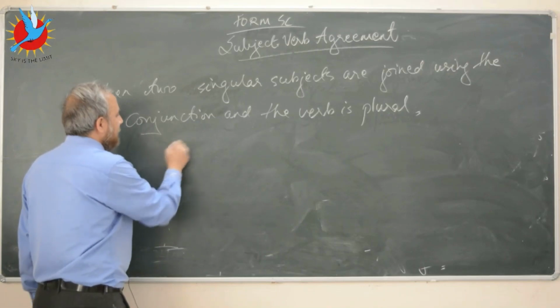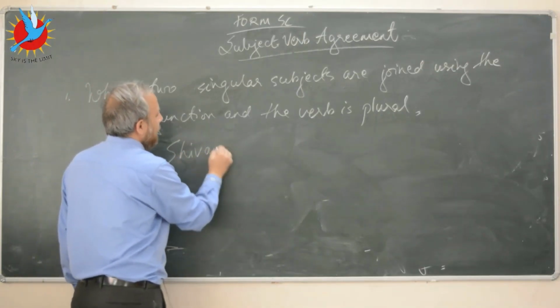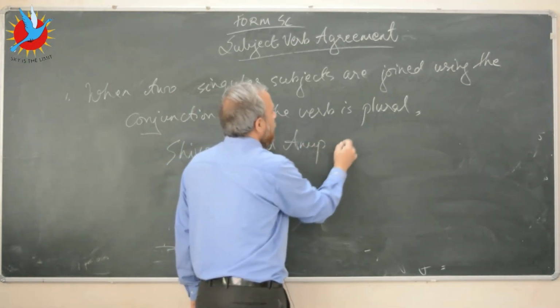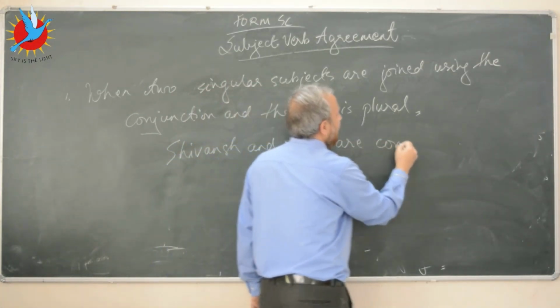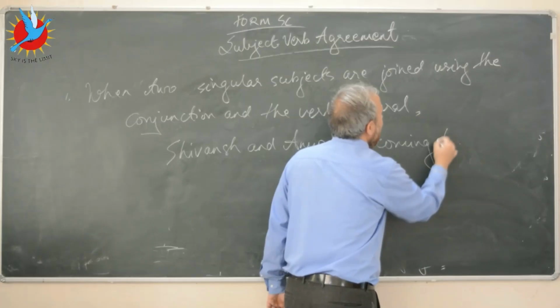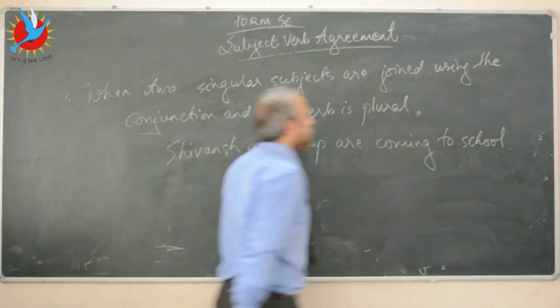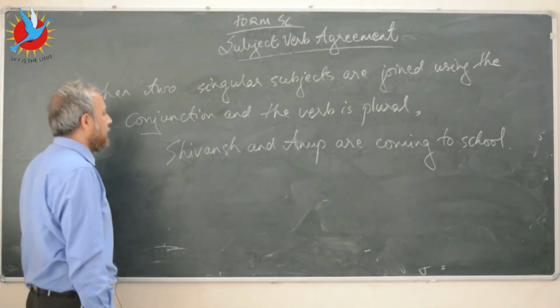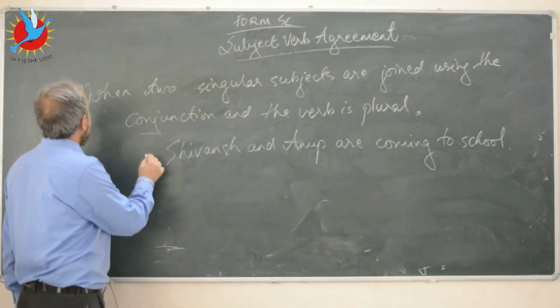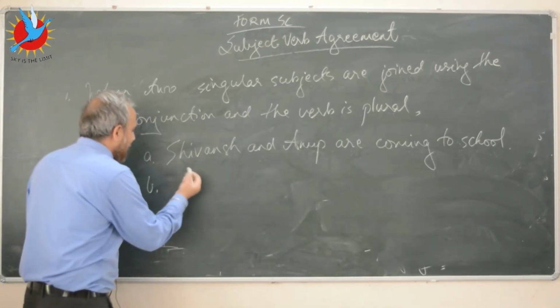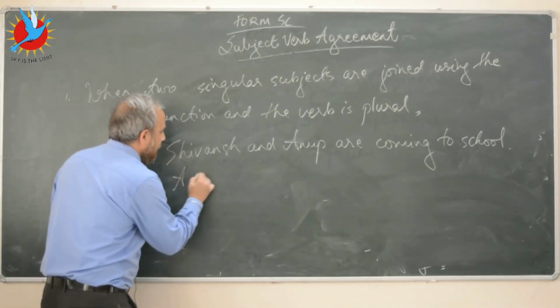So let's say Shivansh and Anup are coming to school. No problem. So Shivansh and Anup are coming to school. So let's say this is example number 1.